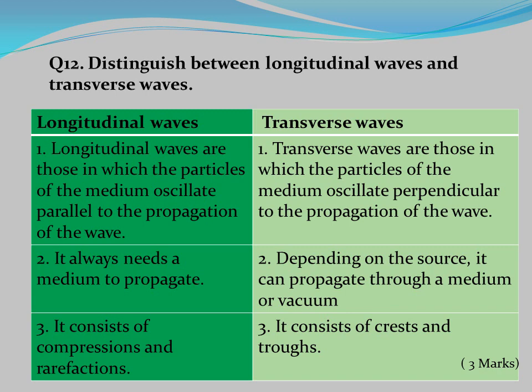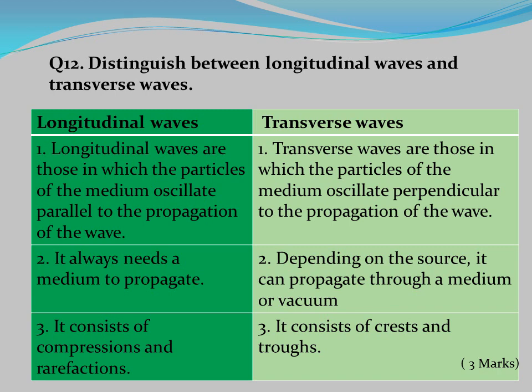1. Longitudinal waves are those in which the particles of the medium oscillate parallel to the propagation of the wave. Transverse waves are those in which the particles of the medium oscillate perpendicular to the propagation of the wave. 2. Longitudinal waves always need a medium to propagate.